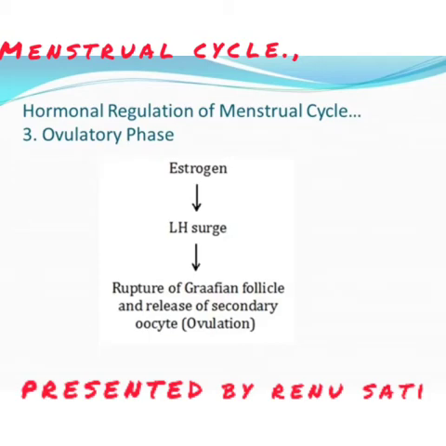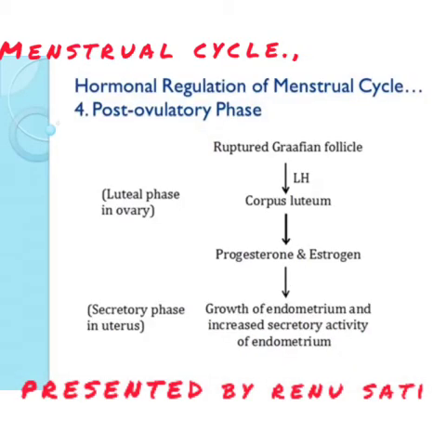This is also followed by the release of the progesterone hormone. The luteinizing hormone is very important for the formation of the corpus luteum.